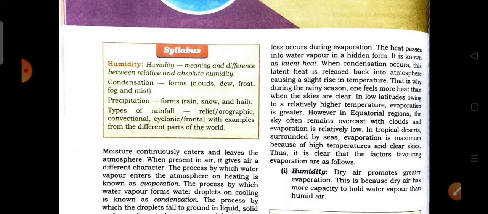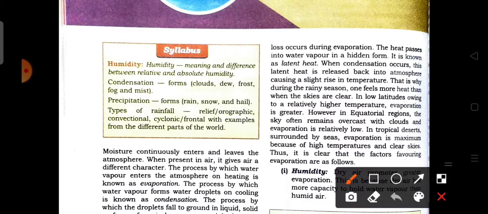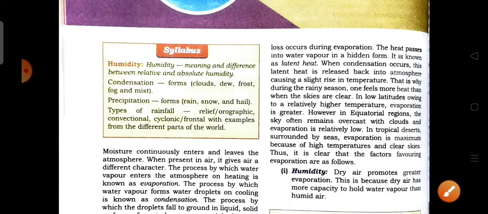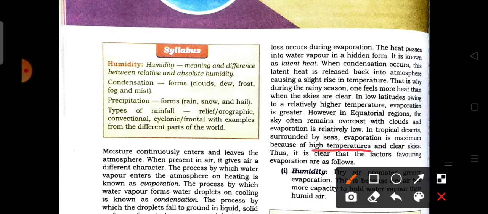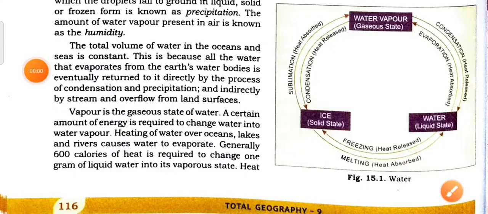In the tropical desert surrounded by the seas, evaporation is maximum because of the higher temperature and the clear skies. For this region the evaporation is higher. So as we know, higher temperature can cause a higher amount of evaporation.